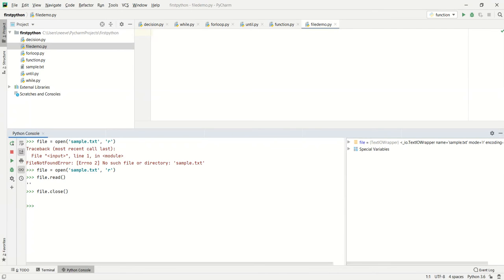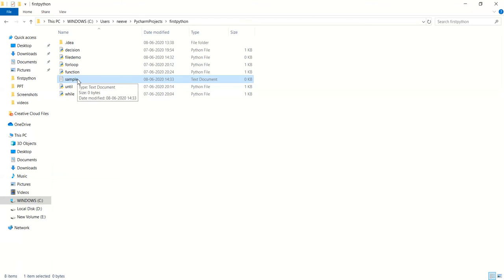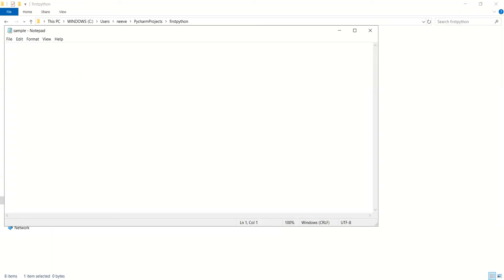Maybe I'm opening it in Notepad and going to add some content to it, something like Hariharan, NIVI Technologies, Embedded System Developer. I just added that content into it.